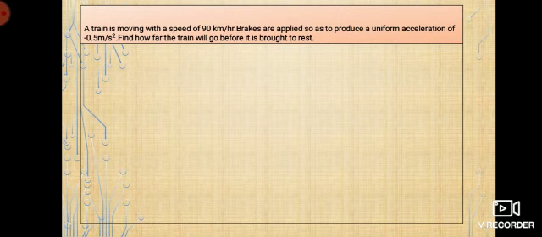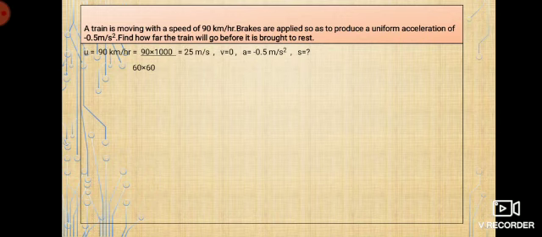Correct. So now I've understood the question. Sometimes some people can even visualize that question. That will help you much more. So then I'm going to write the data which is given to me. U is my initial velocity, it's moving with 90 kilometer per hour.